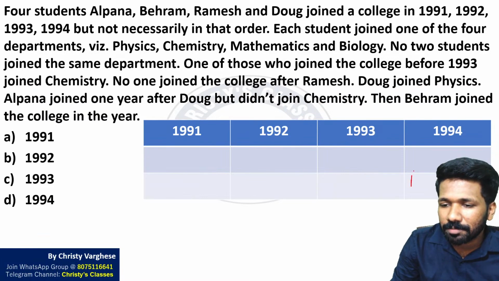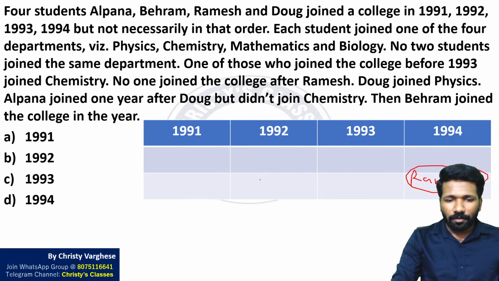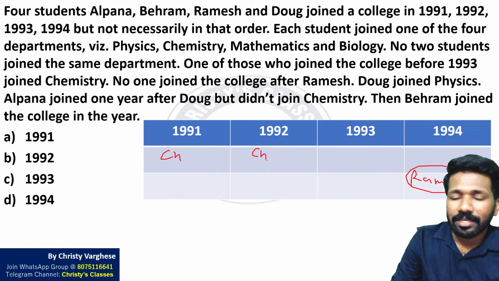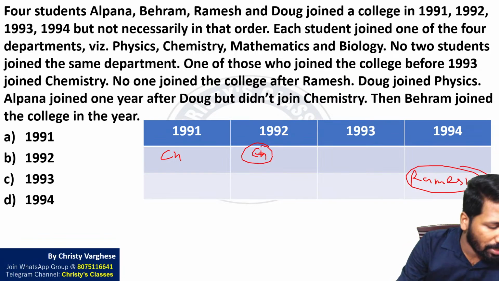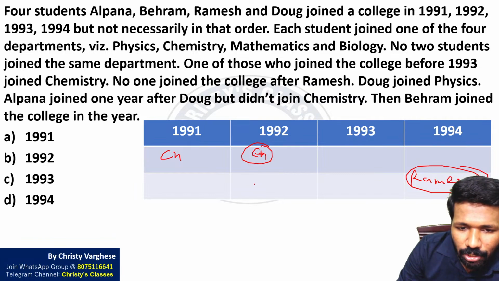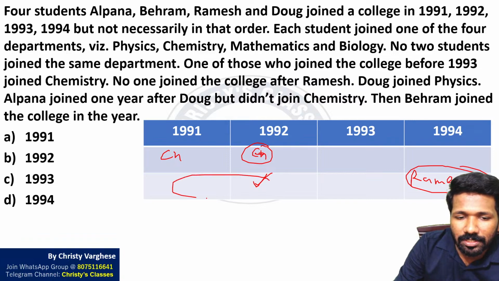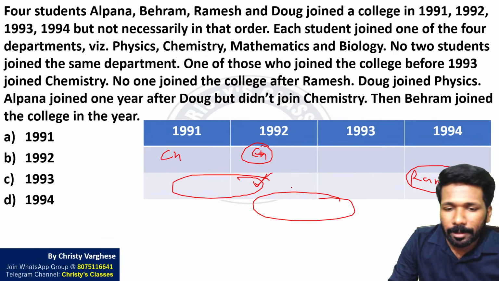That is not acceptable. I will write once again. Ramesh is joining 1994. Chemistry can be here or here. But if chemistry is 1992, what is the problem? Then either Dog will be here or Alpana will be here, because there are 2 years. These are the 2 possibilities for Dog and Alpana.